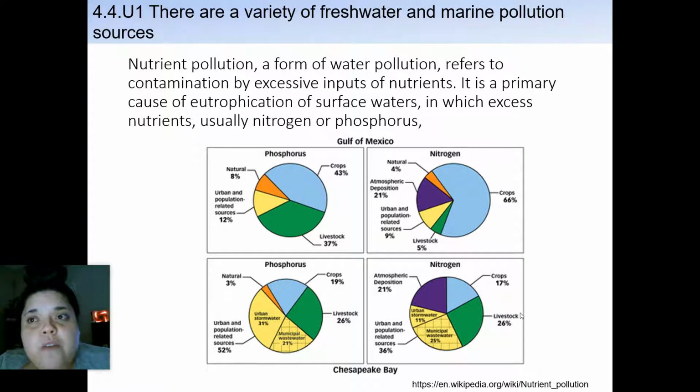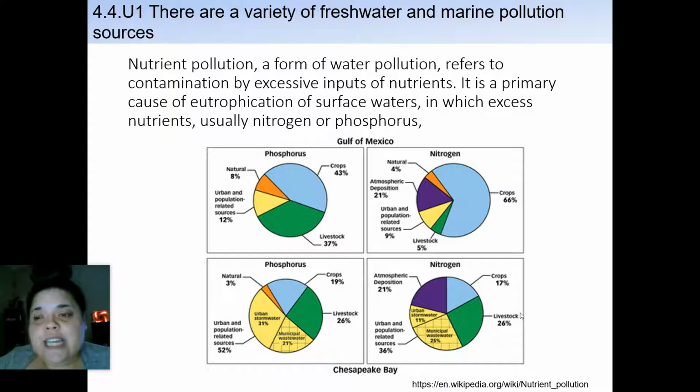Nutrient pollution, a form of water pollution, refers to contamination by excessive inputs of nutrients. It is a primary cause of eutrophication of surface waters in which excess nutrients, usually nitrogen and phosphorus, are present. So phosphorus, we have seen mostly shows up in livestock and crops. We also see urban and population-related sources, and then, of course, natural sources. Phosphorus, and that's the Gulf of Mexico. We also, in nitrogen in the Gulf of Mexico, see things that come from crops, some livestock, urban areas, atmospheric deposition, so things coming from rainfall, and then 4% natural.